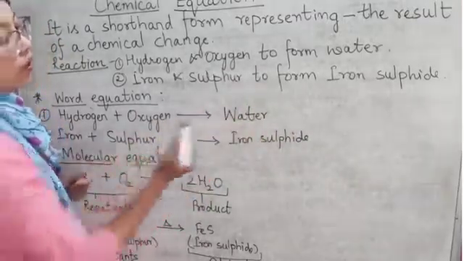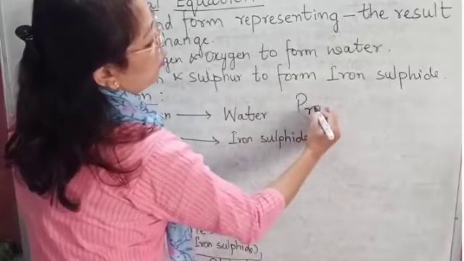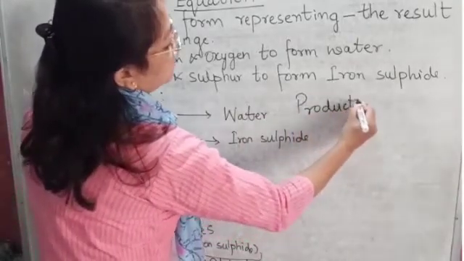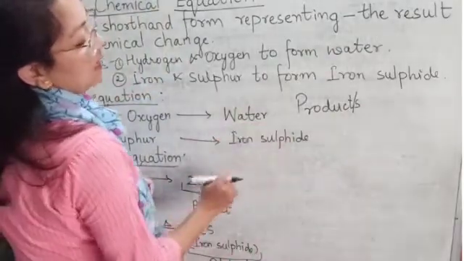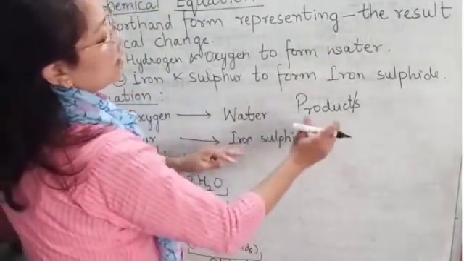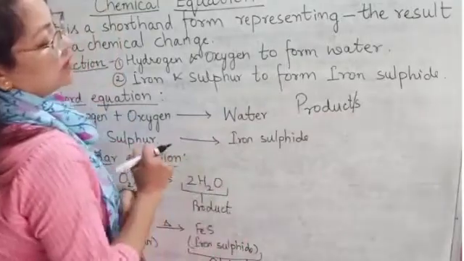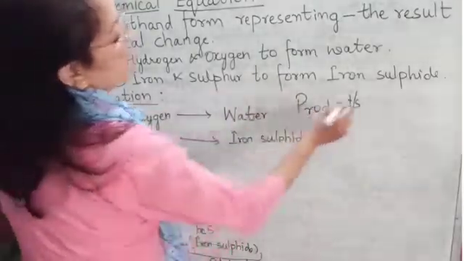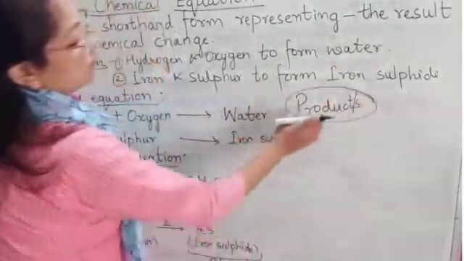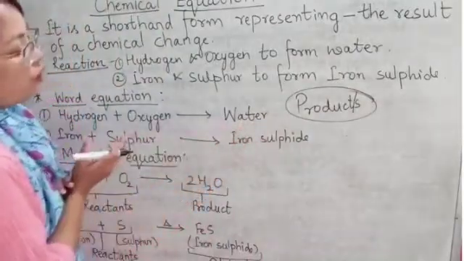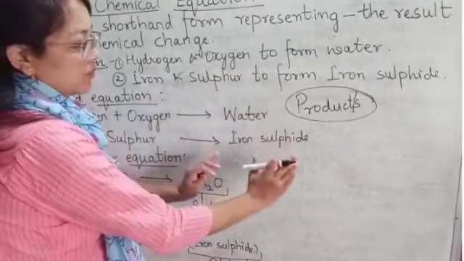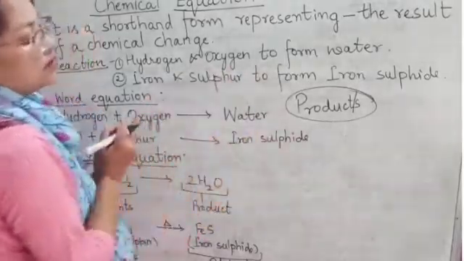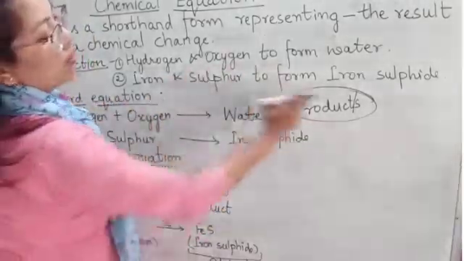When there is a single compound, we write product, and when more than one compound is present, we write products. Here, simply water is formed, so water is the product. The results written on the right hand side are called products.